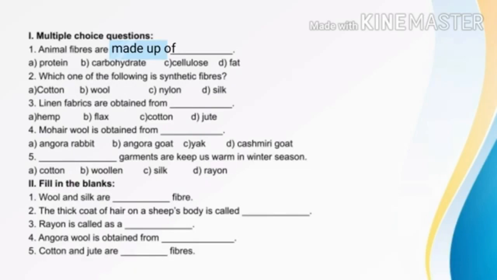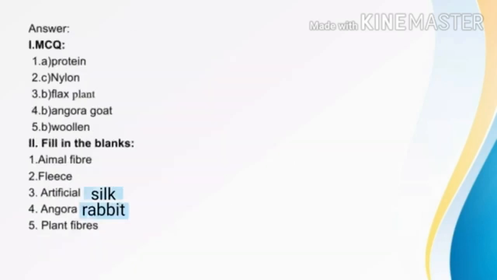Next one, cotton and jute are dash fibers. Cotton and jute are obtained from plants. So what kind of fiber is it? Yes, cotton and jute are plant fibers. This is the answer for MCQ and fill-ups.